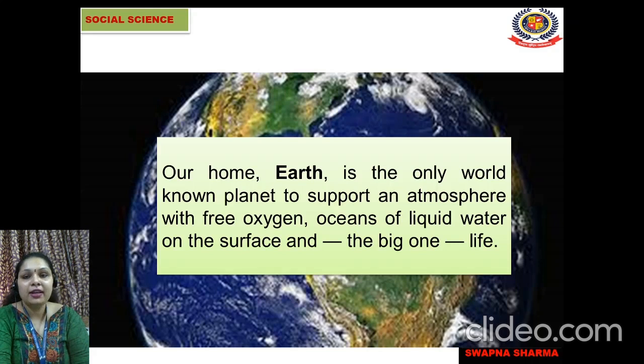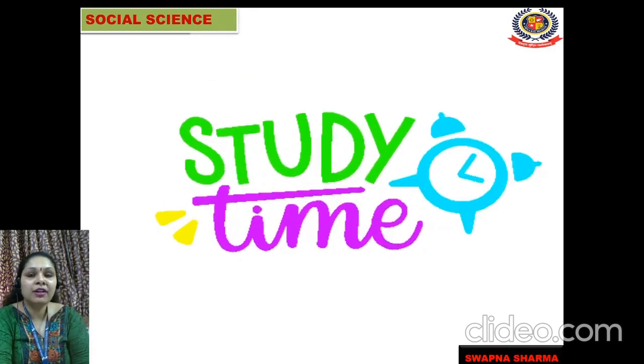Because there is oxygen and water available, life is also available here on the planet Earth. Was it interesting for you to know about our Earth, our home? Yes. So now let's move to our studies.